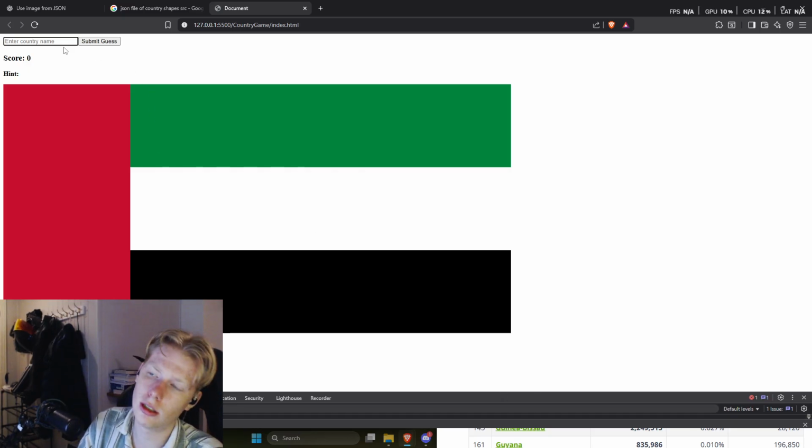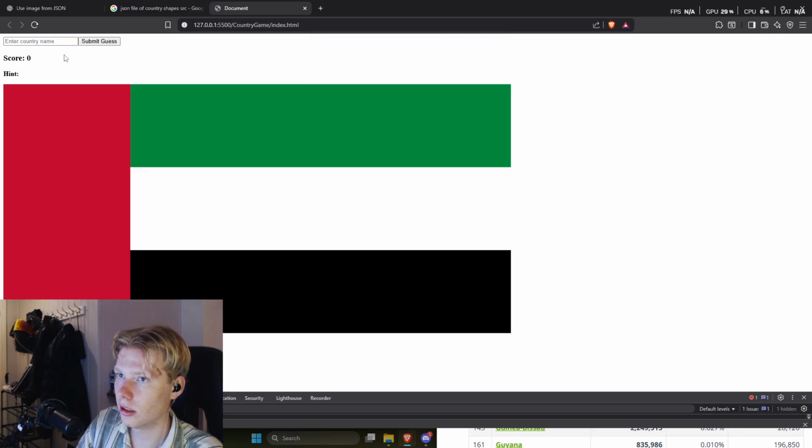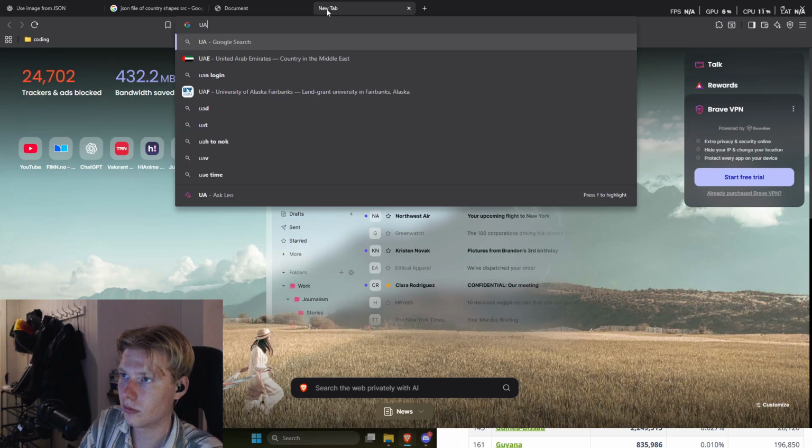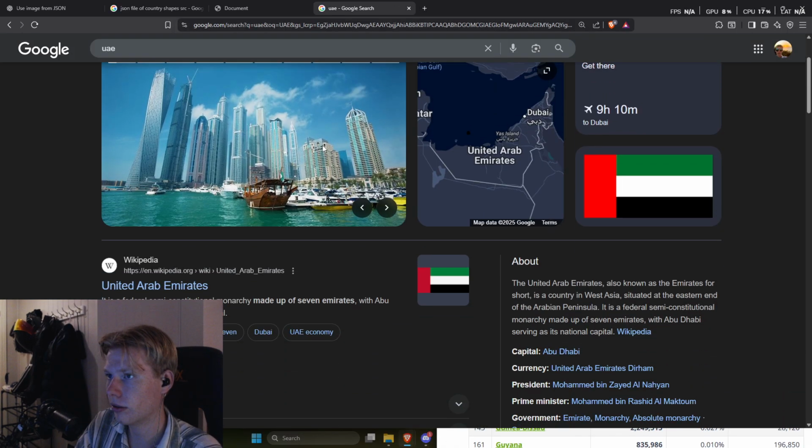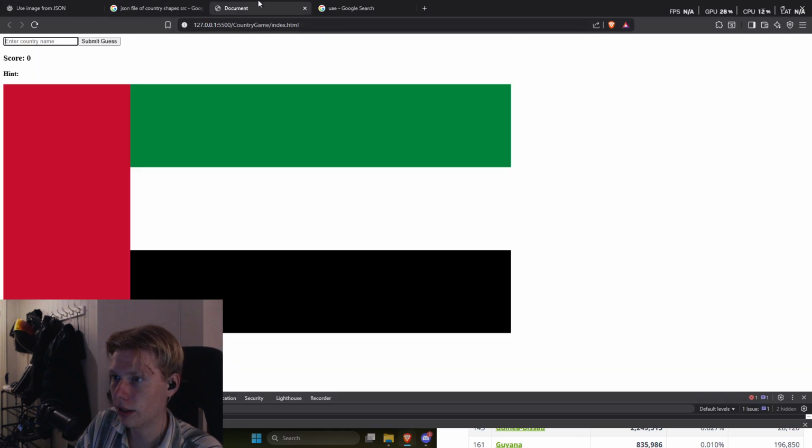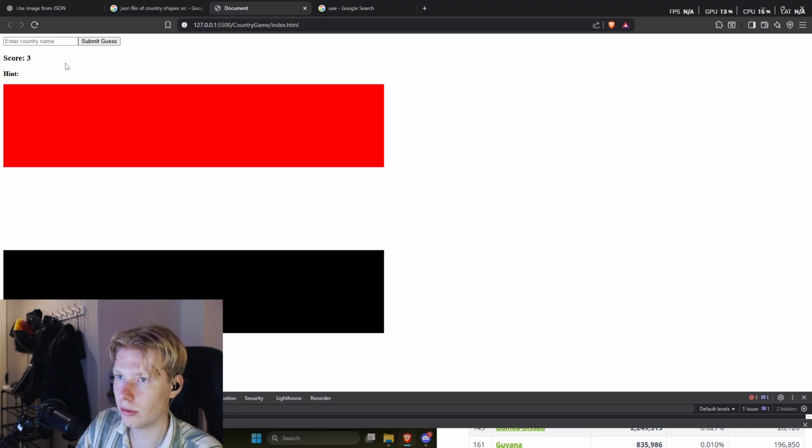This one I actually don't know. I think it's UAE, United Arab Emirates. I could be wrong though. I think it is. I just spelled it wrong. Arabic. Yeah, I don't know how to spell it, unfortunately. Let's just search stuff like that. Yeah, it is the correct flag. It's just not Arabic, it's Arab. So unfortunately, I just didn't remember that.